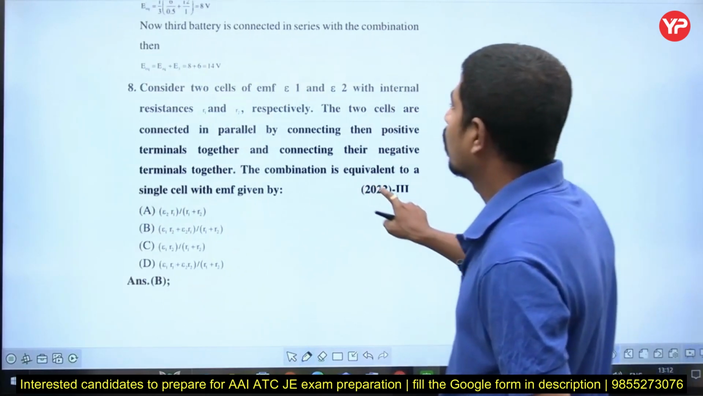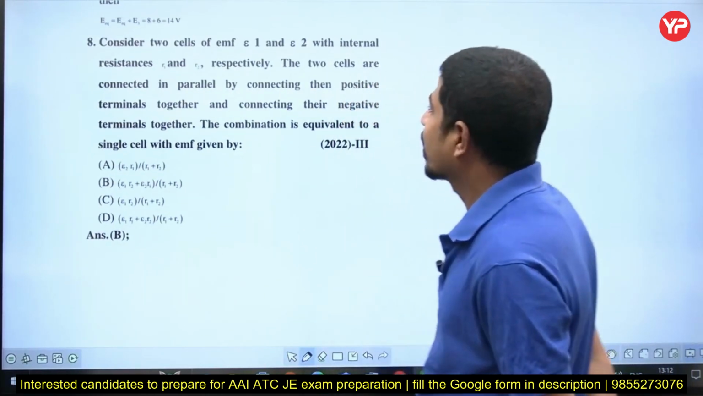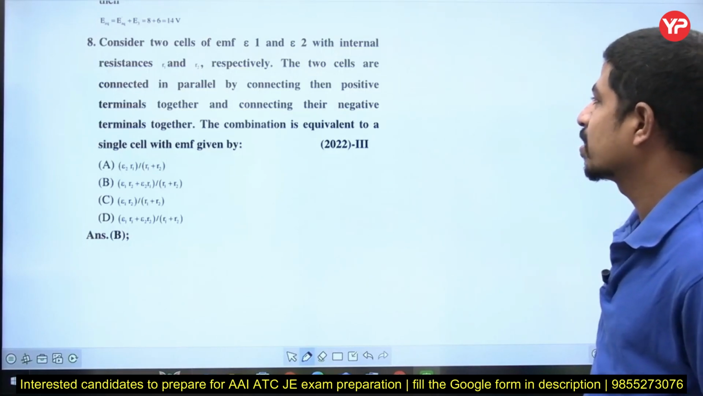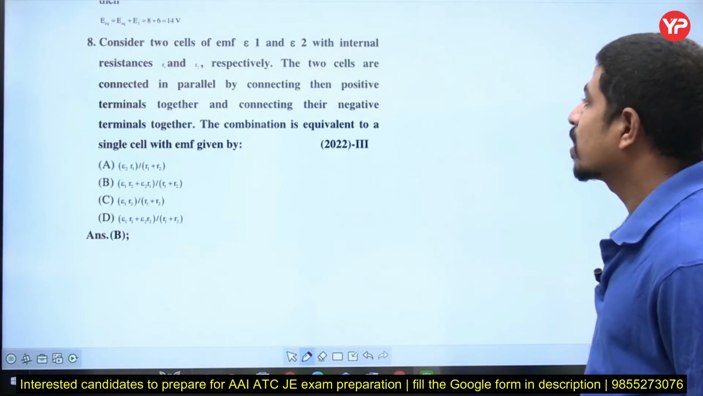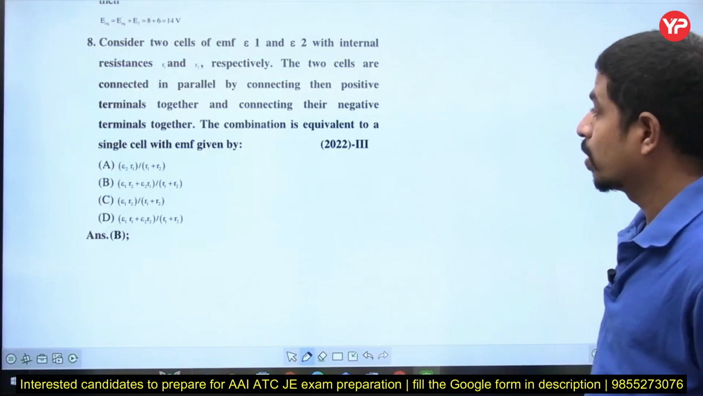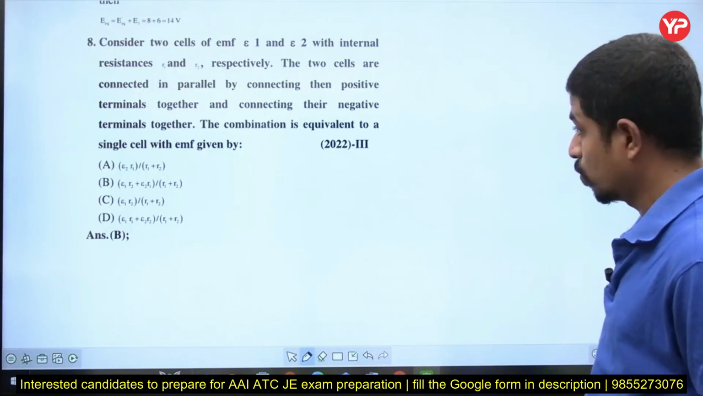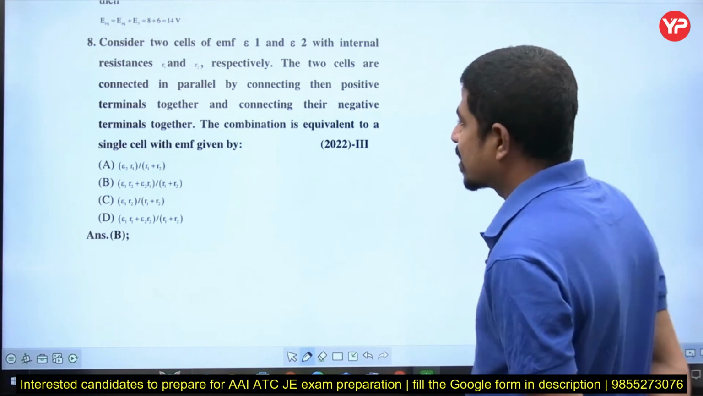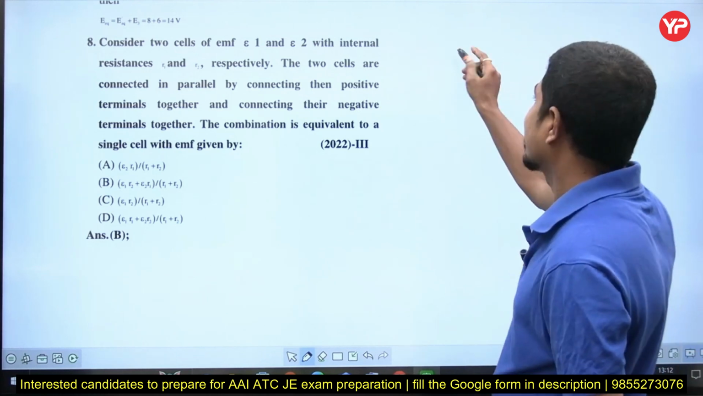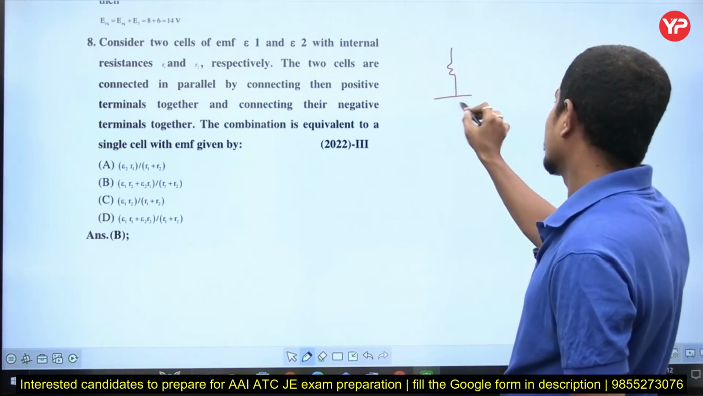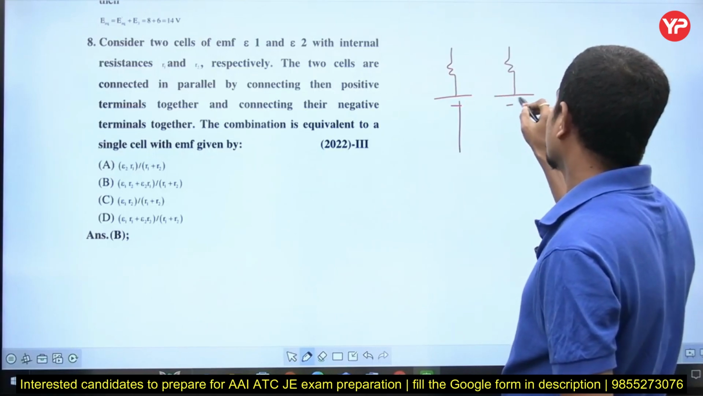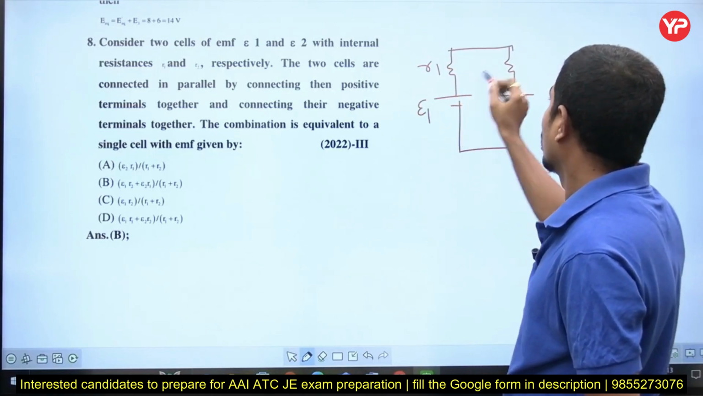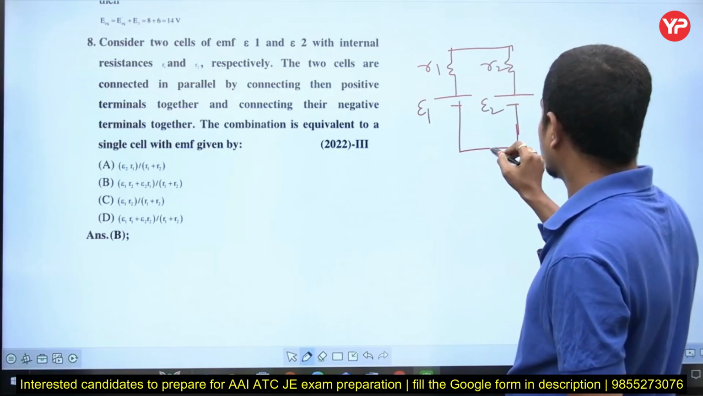Next question. What is it saying? Consider two cells of EMF epsilon 1 and epsilon 2 with internal resistances R1 and R2 respectively. These two cells are connected in parallel by connecting their positive terminals together and their negative terminals together. The combination is equivalent to a single cell with EMF given by. He is saying very simply, there is a resistance and EMF, and another resistance and EMF. This is R1 epsilon 1, R2 epsilon 2.